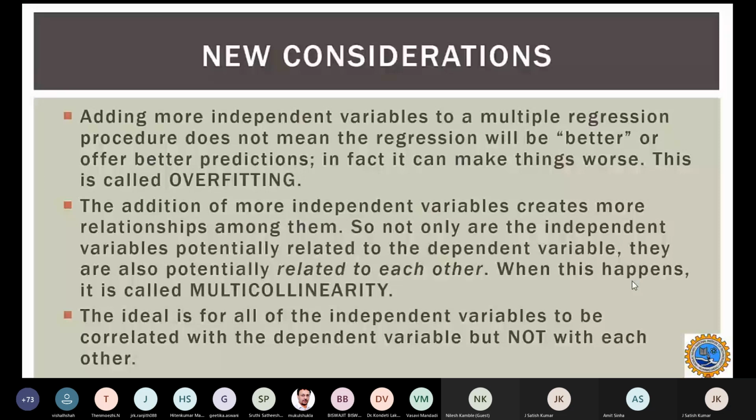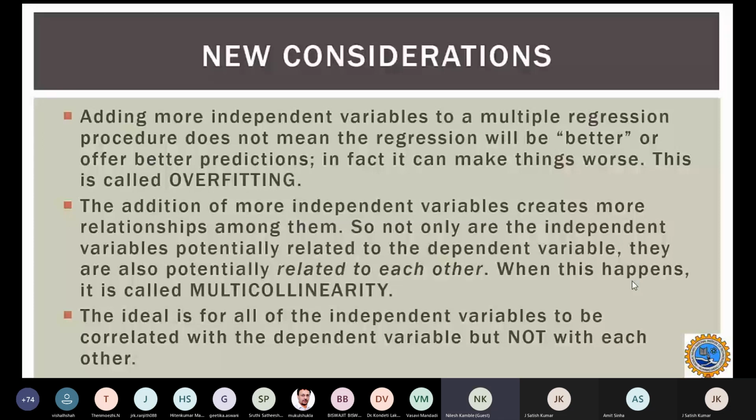Ideally, we have to bring out the relationship between the independent variables and dependent variable. When an independent variable is depending on an independent variable itself, when there is a correlation among independent variables, we call that multicollinearity. Okay, that is an issue.